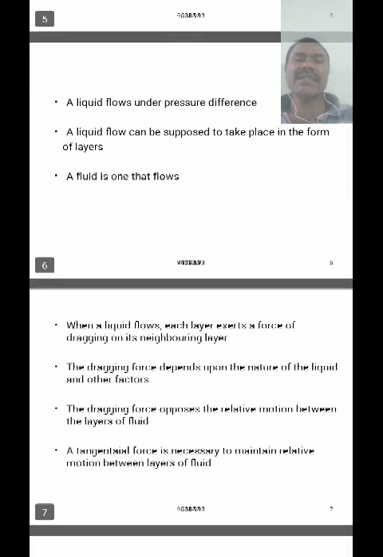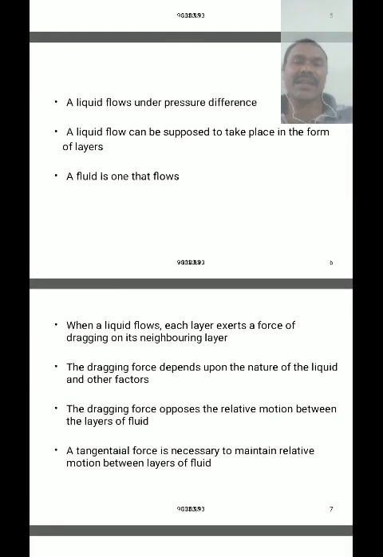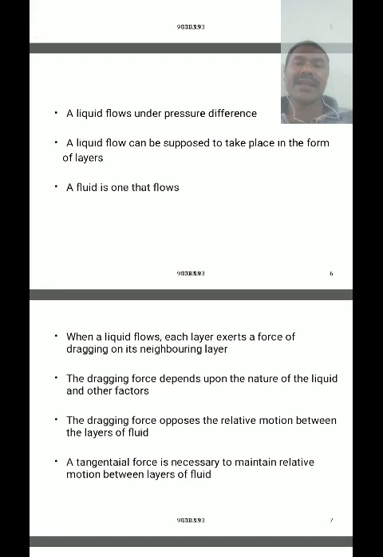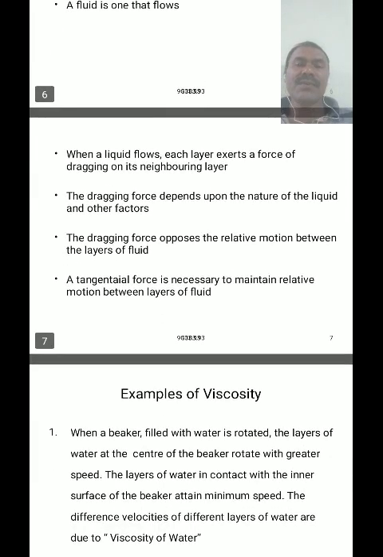A liquid flows under a pressure difference. Liquid flow can be supposed to take place in the form of layers. This is the main important point. When a fluid flows, each layer exerts a dragging force on the neighboring layer.